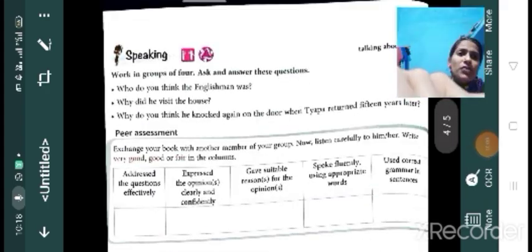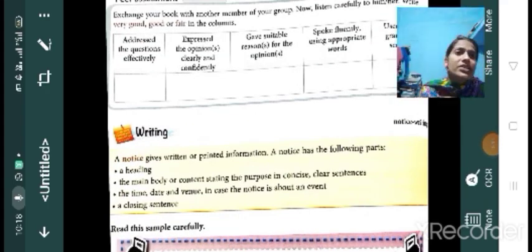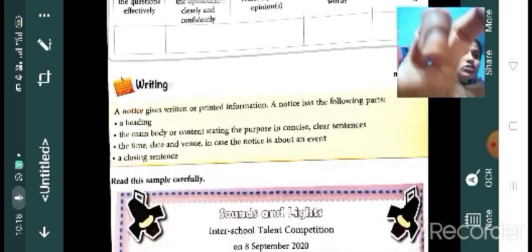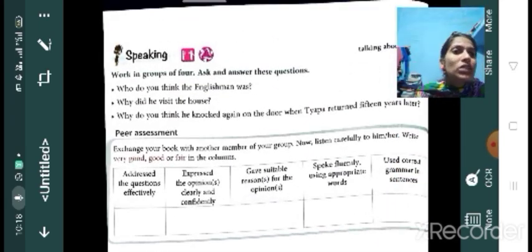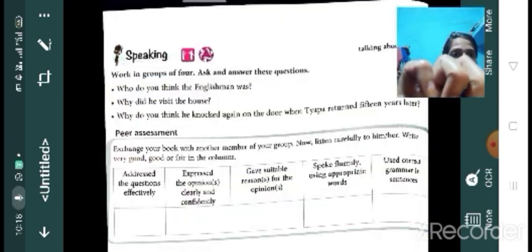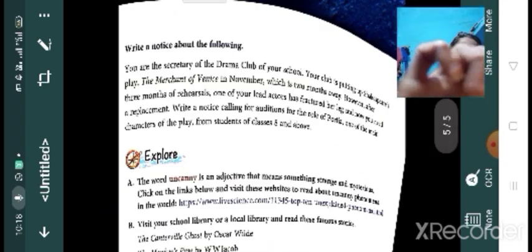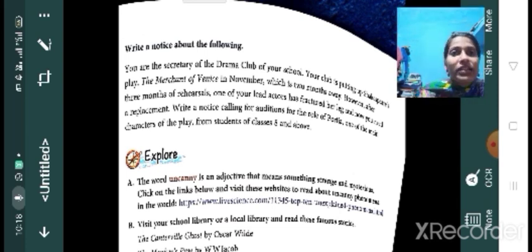Okay, children. And that adverb clauses exercise, we can discuss in the next class. But just try to do the punctuation. Okay, the activity related to punctuation and these EI and IE words, and try to write this notice.